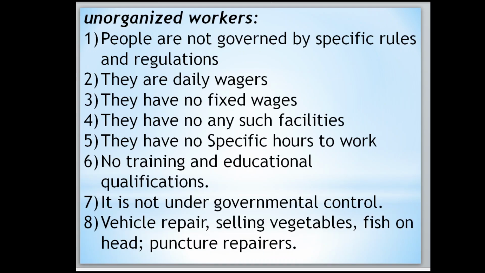Unorganized workers are not governed by specific rules and regulations. They are daily wage workers. They have no fixed wages. They do not have such facilities. They have no specific hours to work. No training and educational qualifications. It is not under governmental control. Examples: vehicle repairs, selling vegetables, selling fish on the head, and puncture repairs. So this one also, you have to make two columns and write the answer.